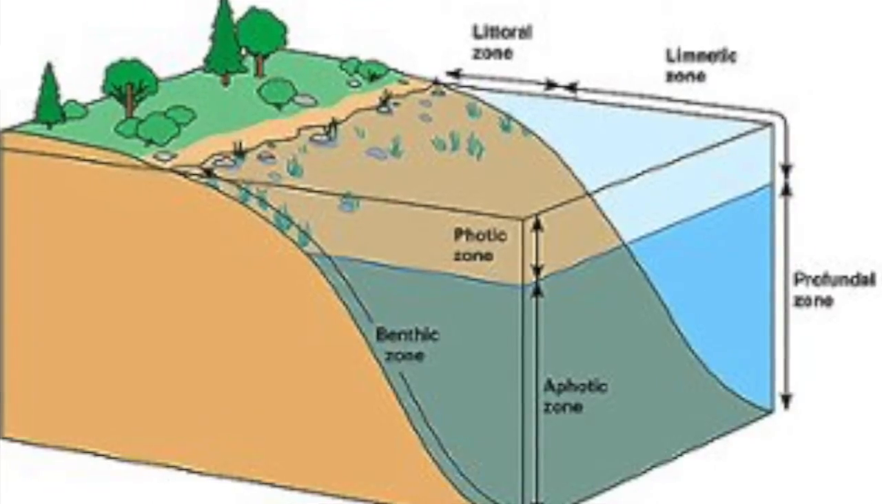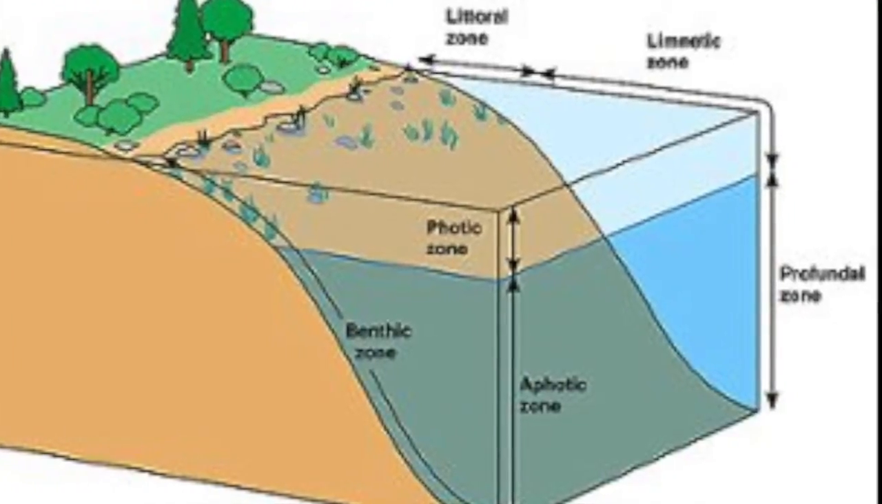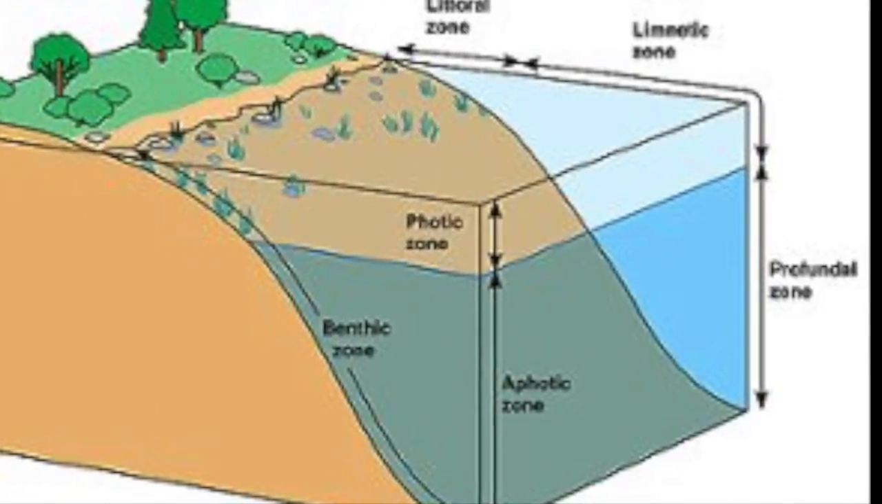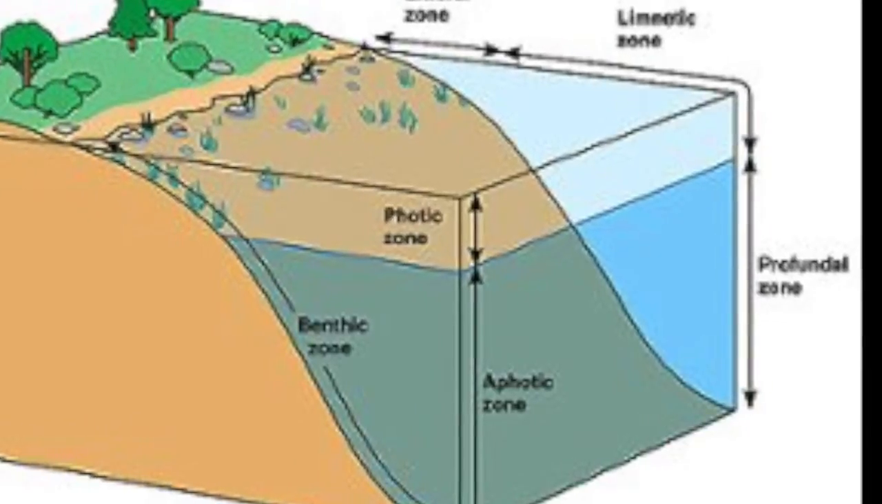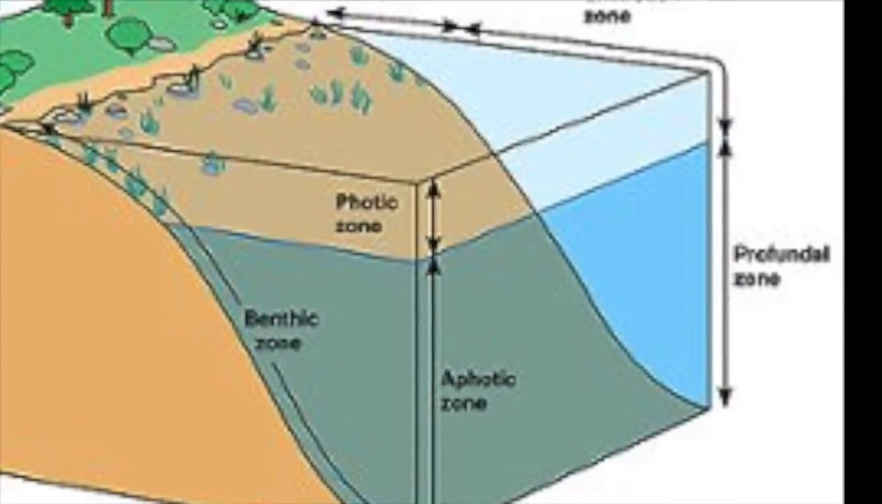Finally, the profundo zone is the deep water part of the lake where plankton fall when they die. The profundo zone is a region where little to no light penetrates, and it is much colder and denser than the littoral zone and the limnetic zones.